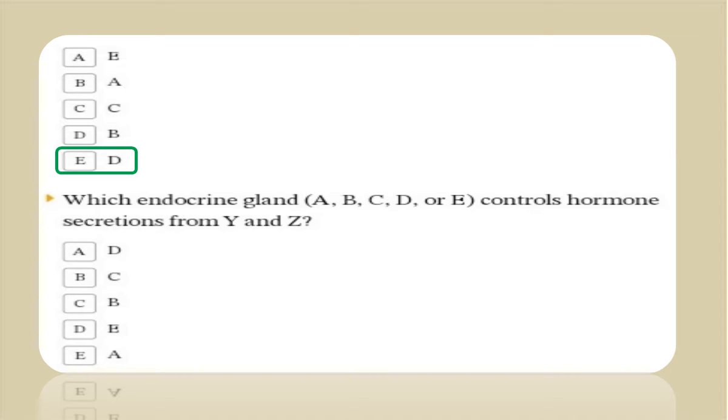Okay. The second part of this question: which endocrine gland, A, B, C, or D, controls the hormone secretions from Y and Z? The master gland that controls all the other glands will be choice B, the pituitary gland. It is the master gland and controls all the reproductive glands and all the other glands of the body. Okay, let's go to question 7.